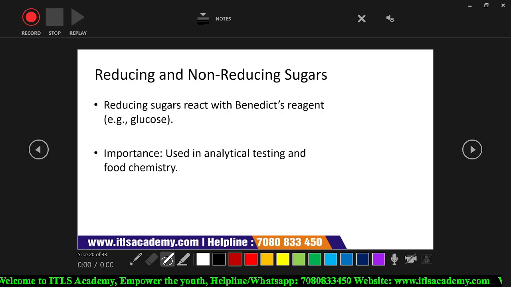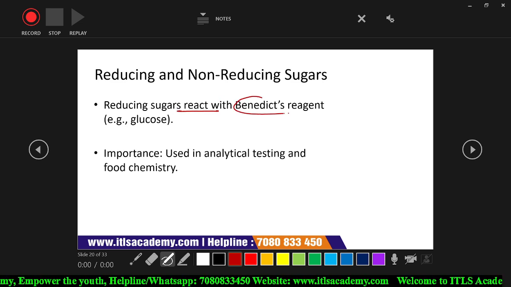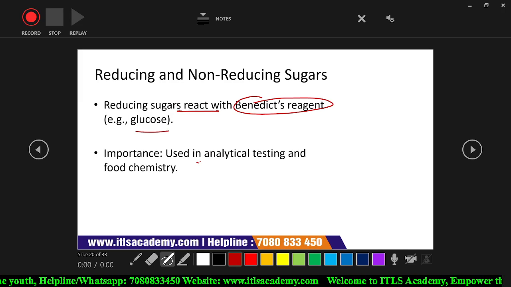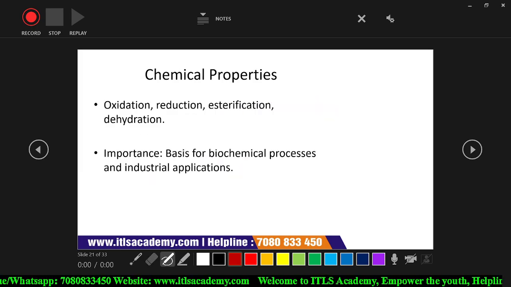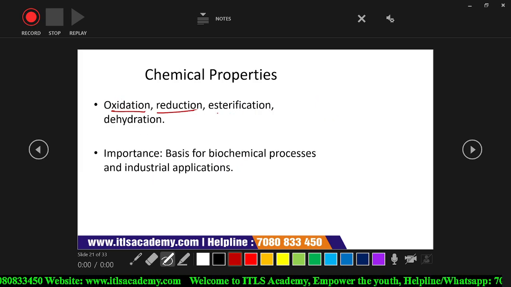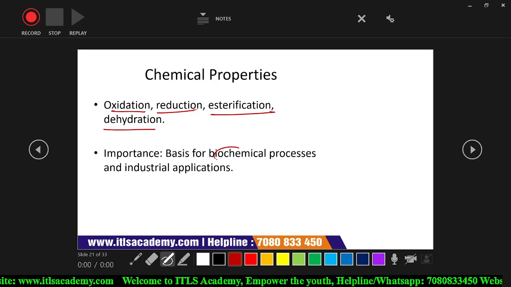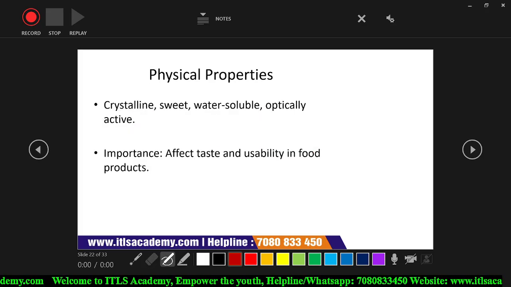Reducing and non-reducing sugars: a sugar acts as a reducing sugar when it reacts with a reagent, like glucose. This is important in analytical testing and food chemistry. Chemical properties: they show oxidation, reduction, esterification and dehydration reactions, the basis for biochemical processes and industrial applications.